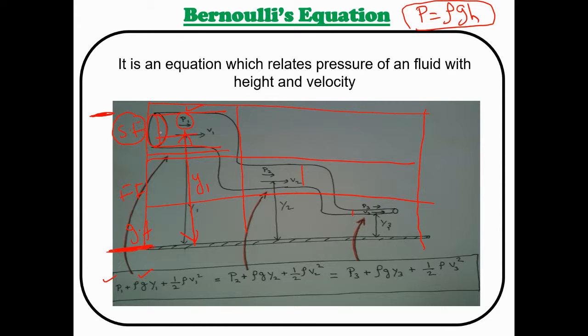Okay. Suppose water is flowing like this. In this place, the water has kinetic energy. Am I right? Yes, of course. What is the formula for kinetic energy? Half m v square. This is the formula for kinetic energy. Am I right? But we cannot take the mass for water. So if you take water, in place of mass, you have to consider its density. So how can I write? I can write half rho v square. Am I right? Yes, you're right.